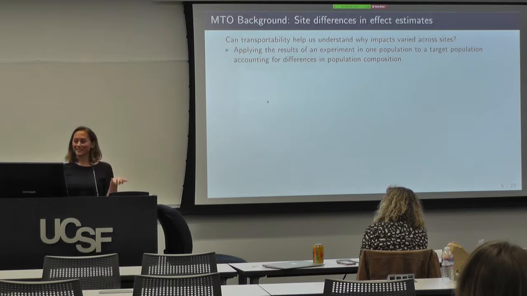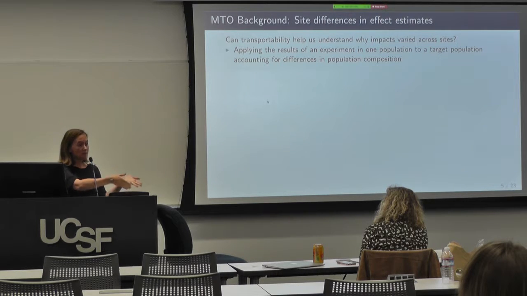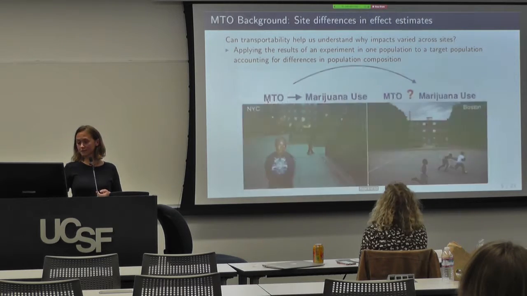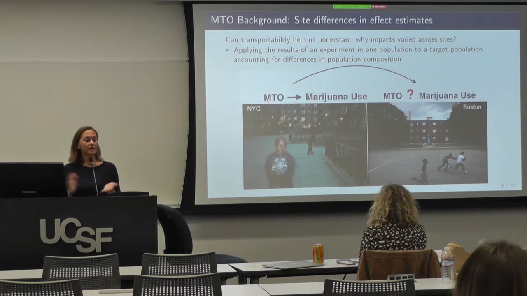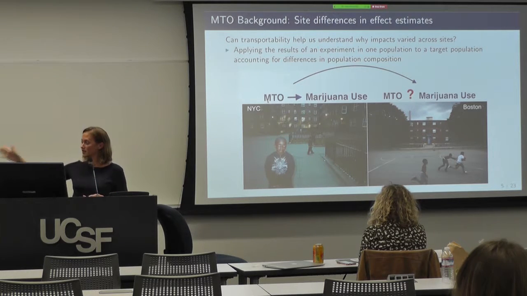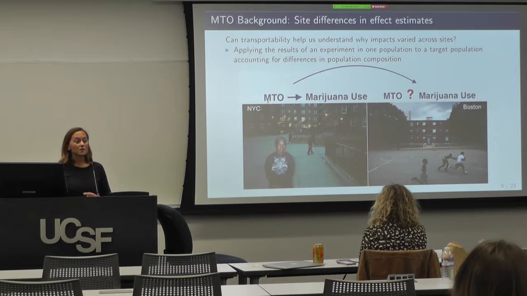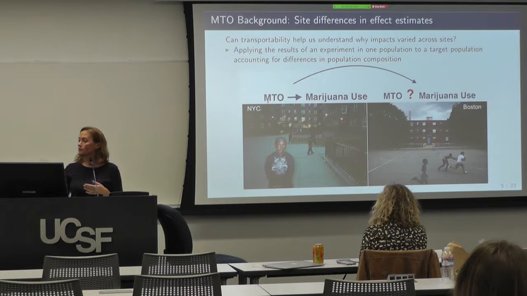You've gotten a great introduction to this already, but transportability is the idea of applying the results of an experiment that was conducted in a source population to a new target population, accounting for differences in the population composition. In terms of MTO, it allows us to answer a question like, for example, in the New York City site, we see that MTO is associated with increased marijuana use in boys. We might ask, okay, well, what if we implemented this intervention in Boston? Would we expect to see the same result? Accounting for the differences in the 2 populations, we might be able to predict whether we should expect the same result or not.